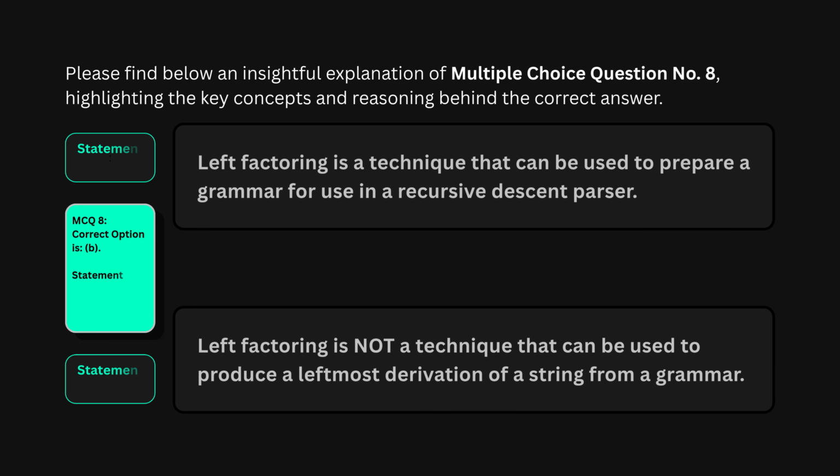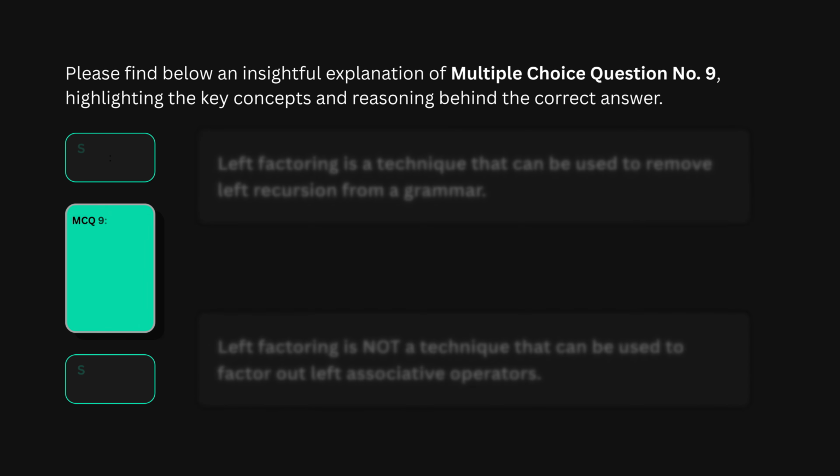MCQ 8. The correct answer is option B. Statement 1 is true, statement 2 is false. Statement 1 is correct. Left factoring transforms a grammar into a form that a predictive or recursive descent parser can use. It removes the ambiguity that arises when two productions start with the same symbols. Statement 2 is wrong. Left factoring does not produce leftmost derivations. It restructures the grammar. Producing leftmost derivations is what a parser does during parsing, it is not what left factoring does to the grammar itself. Different tools, different purposes.